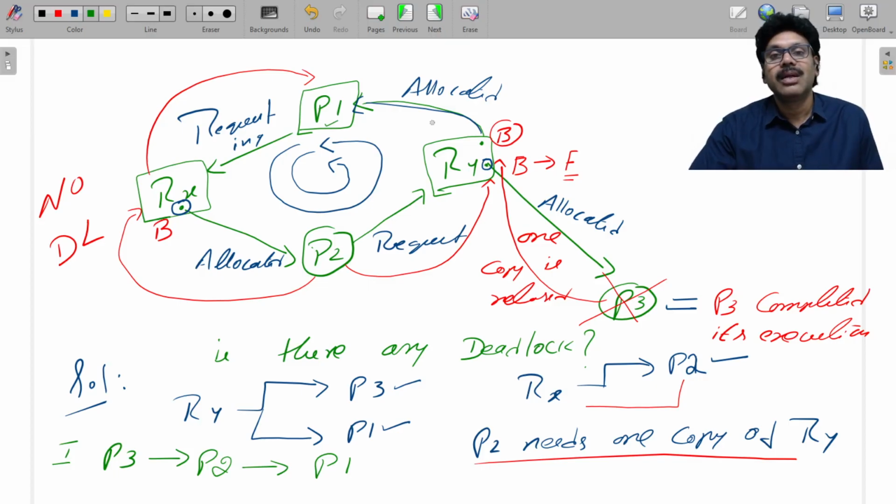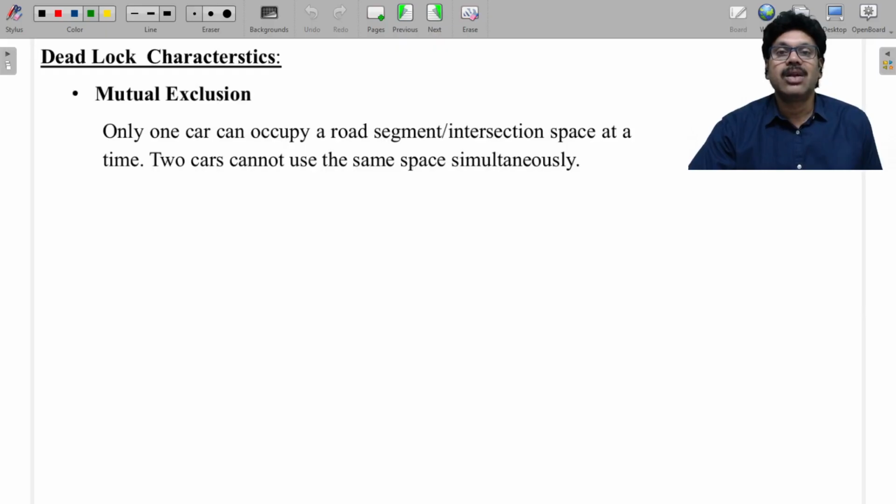This is what happens. Now, how are you going to say that a deadlock is formed? Deadlock is formed because of three important conditions. One condition is mutual exclusion.